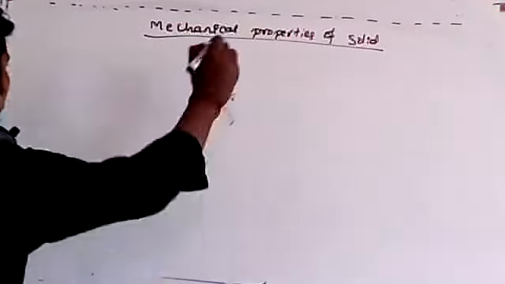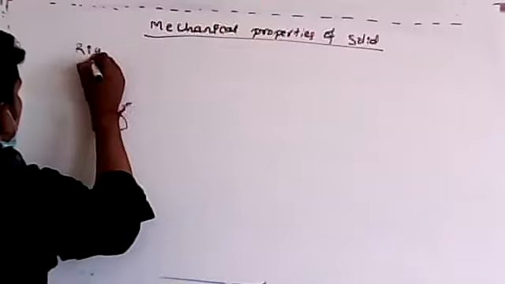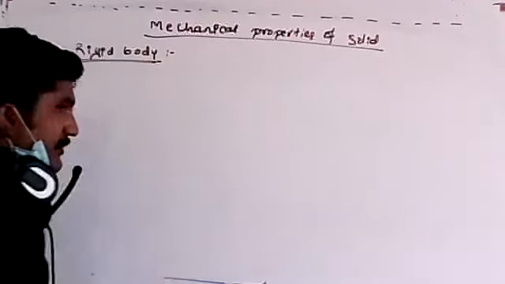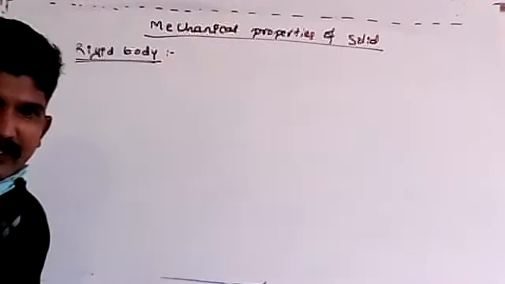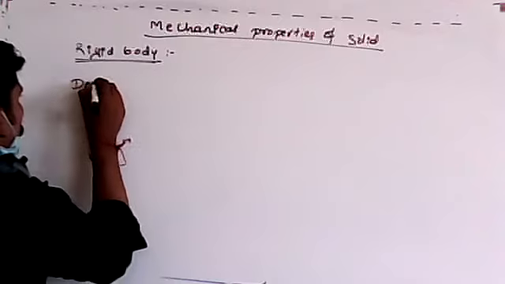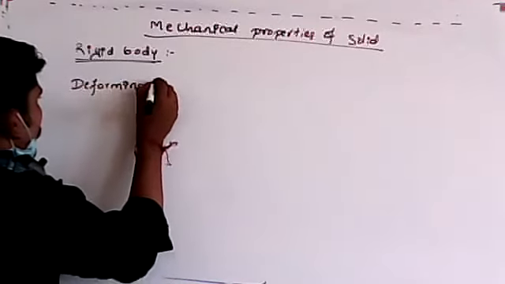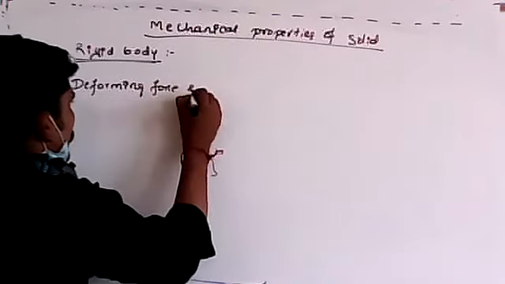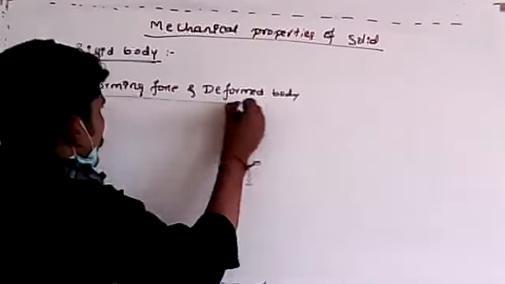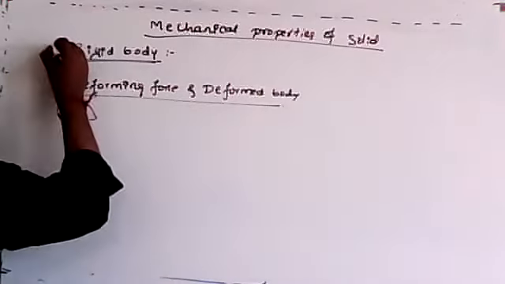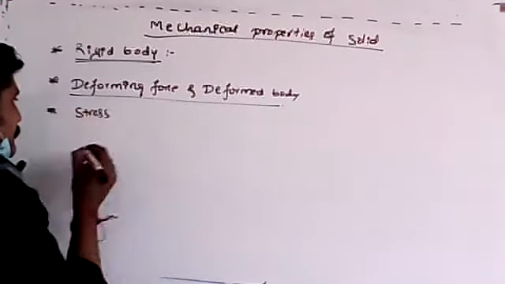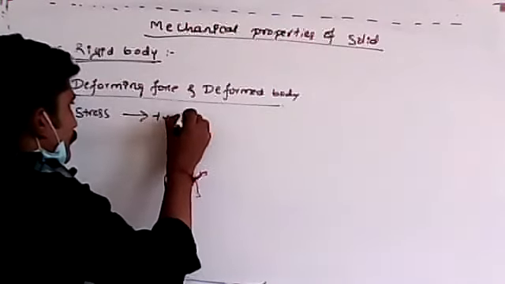Remember, we already know rigid body. Definition we already discussed, which has definite shape and size. Anyone, can you define what it means, rigid body? Anyone? Yes. Then we discussed about deforming force. And also we discussed a deformed body. Right? Anyone? Just interact with me. And we discussed one more. What is that? The very important, that is stress and types of stress.